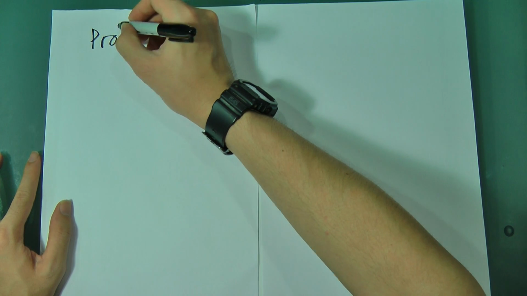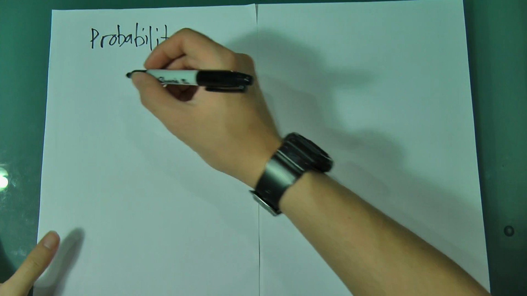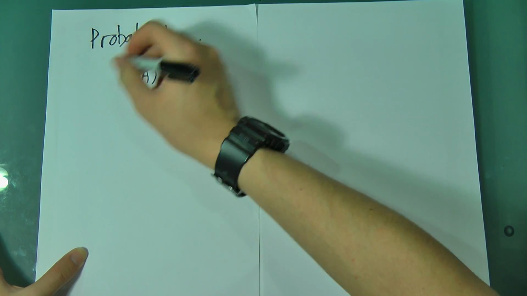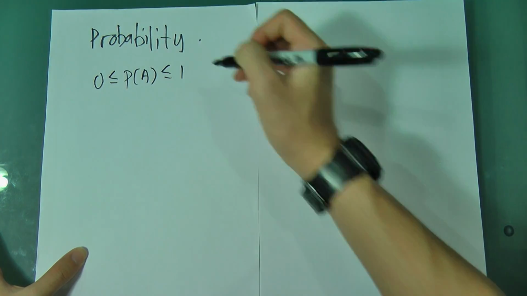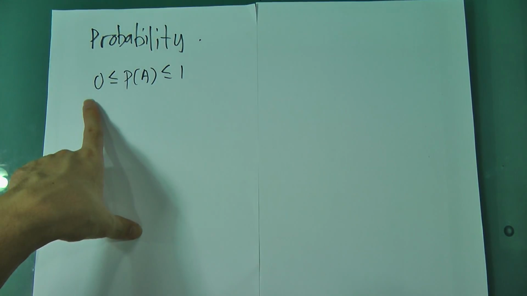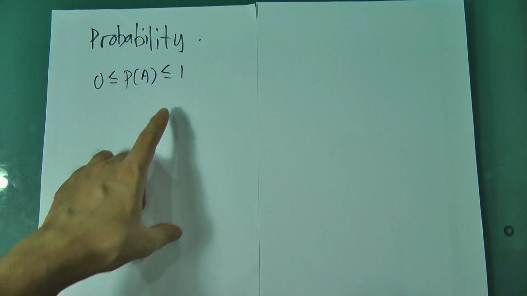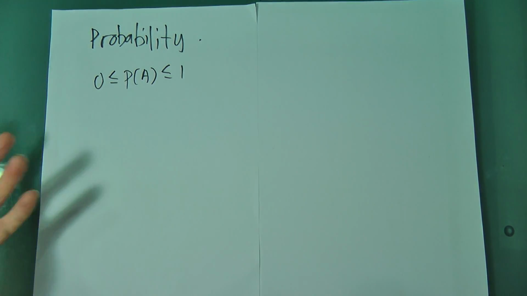Okay, for probability you need to know some basic information. Let's say the probability for A. The probability value will always be between 0 and 1. When you get a probability of 0, it means the thing will never happen. When you get 1, it means the thing must happen.